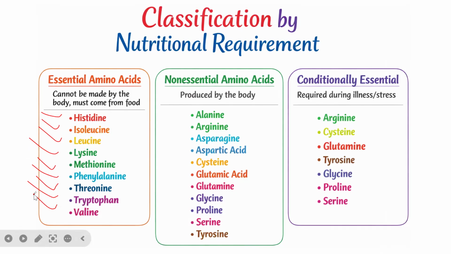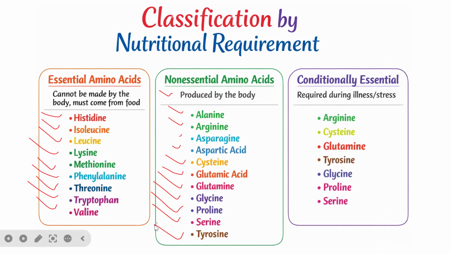And the non-essential amino acids are amino acids that we produce in our body. Our body can synthesize them. We have examples of them: alanine, arginine, asparagine, aspartic acid, cysteine, glutamic acid, glutamine, glycine, choline, serine, and tyrosine. So these are the different examples of non-essential amino acids.